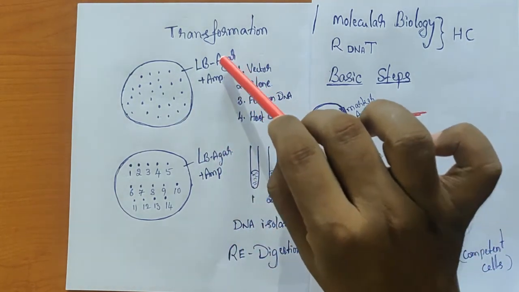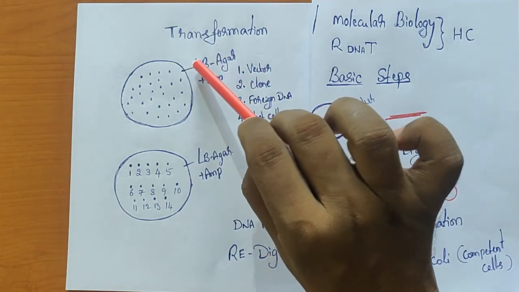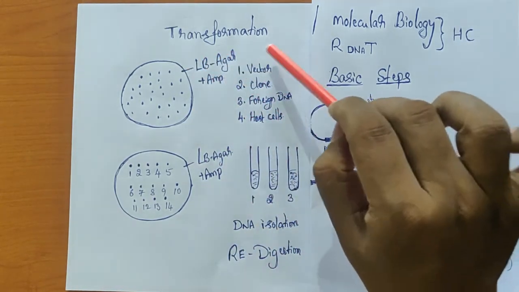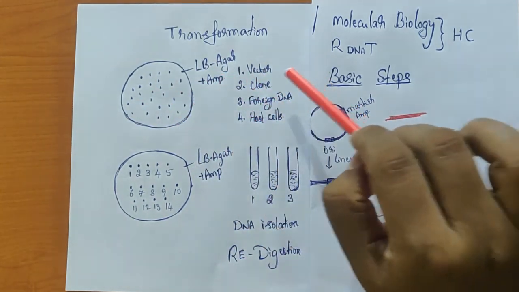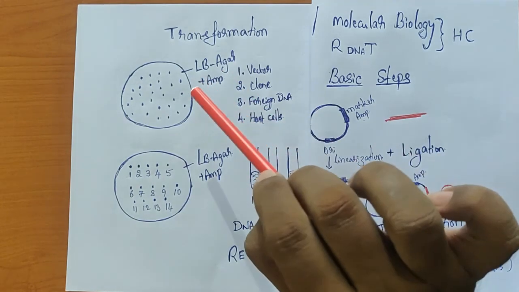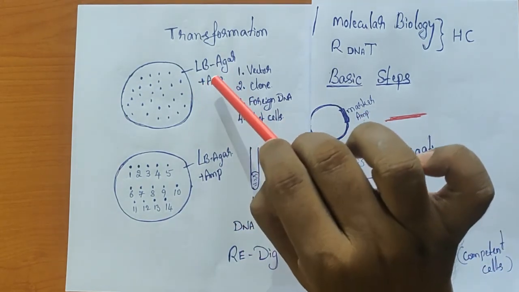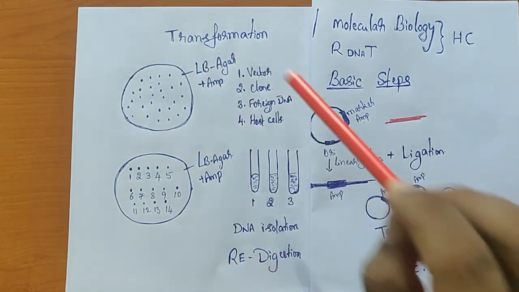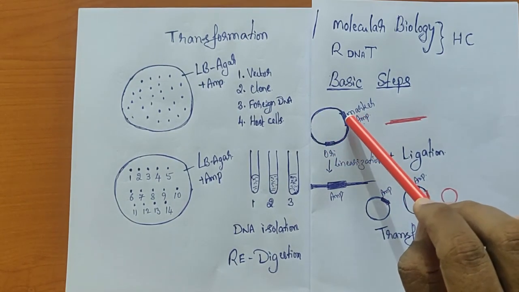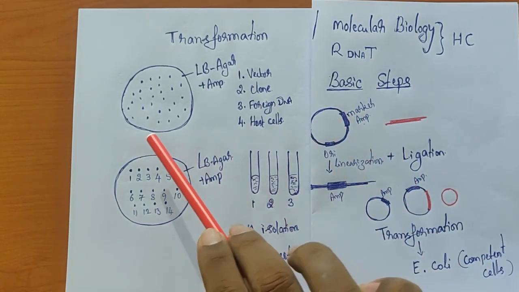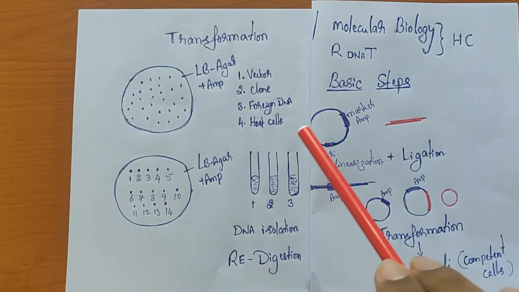You got it? Because if you do it in a regular LB agar, all these clones are going to be identified. But what we have done for identification is that we have used a marker, and that is the ampicillin. In the presence of ampicillin, only a vector DNA which has an ampicillin resistant gene will survive, otherwise they don't survive.